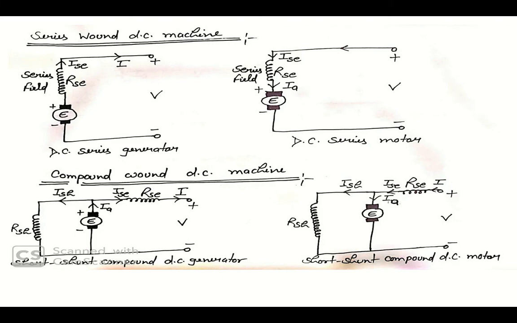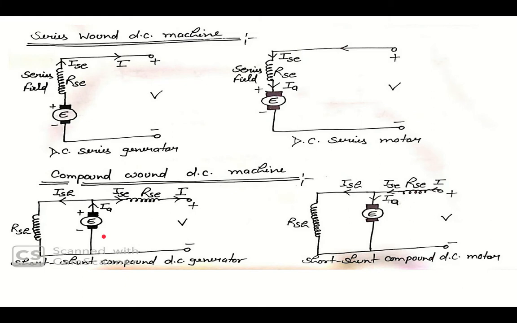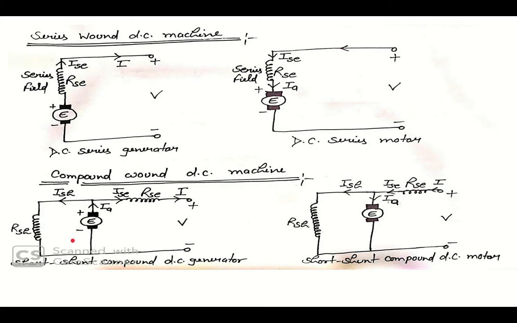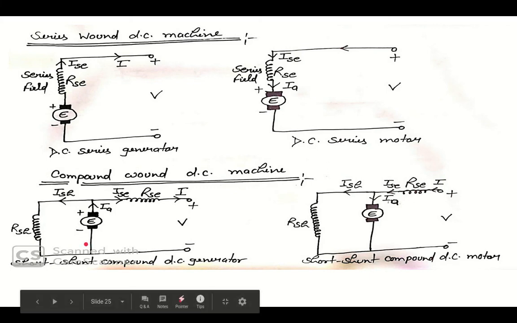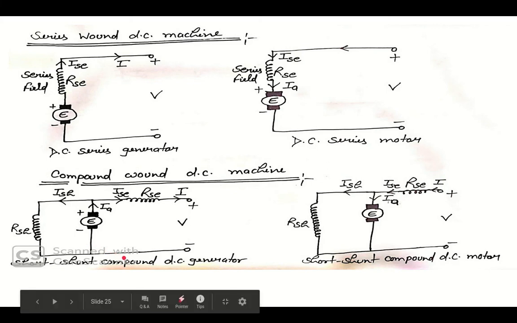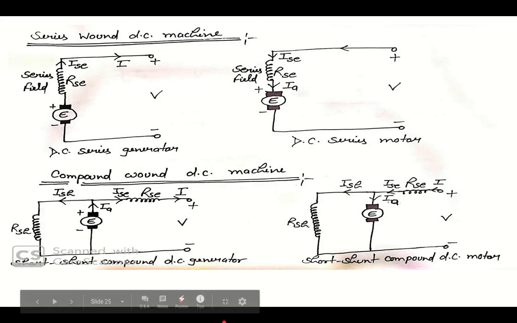The definition of the short shunt compound DC generator is that the compound machine may be connected in this way, or we can say that if the shunt field is connected in parallel with the armature alone, the machine is called the short shunt compound machine. Now if the shunt field is in parallel with both armature and series, then that is known as the long shunt compound machine. That is in the next slide.